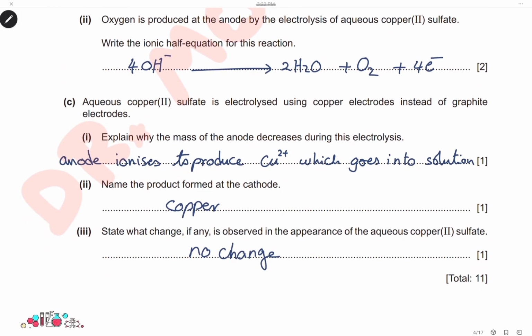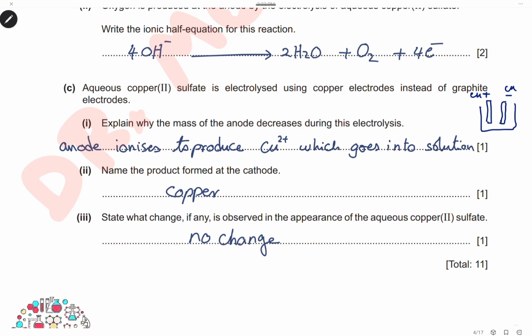Aqueous copper 2 sulfate is electrolyzed using copper electrodes instead of graphite electrodes. Explain why the mass of the anode decreases during electrolysis. When we replace the graphite electrodes with copper electrodes, copper ions from the electrolyte are attracted to the cathode, where they gain electrons and form copper metal deposit on the cathode, and the copper of the anode ionizes to replace the electrolyte. That's why the anode decreases in mass.